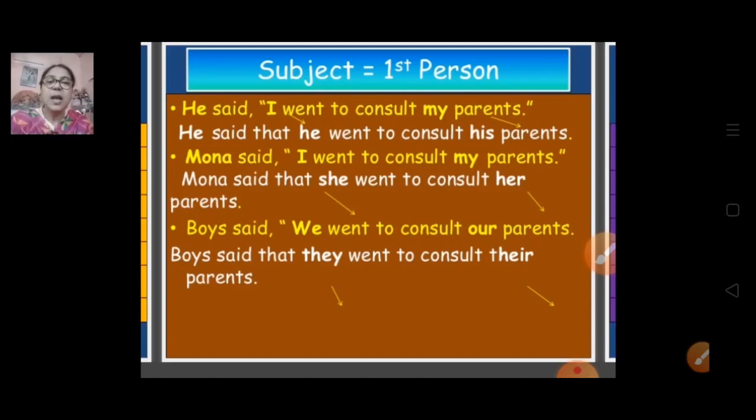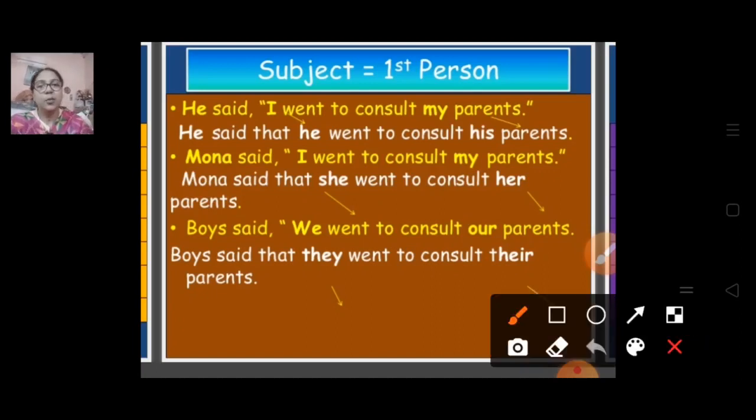So one thing you have seen is that these are all first person in the inverted commas. So it will change according to the reporting verb. Because boys is there, it will change into they; we becomes they, and I becomes she, and here I becomes he. So this is the change in first person.